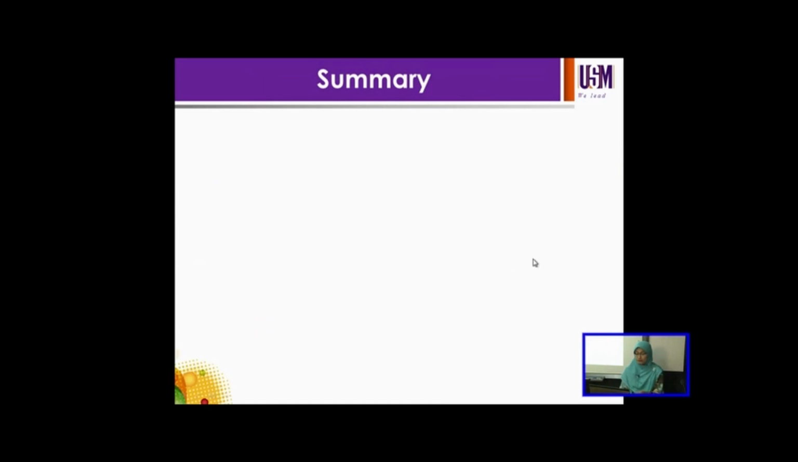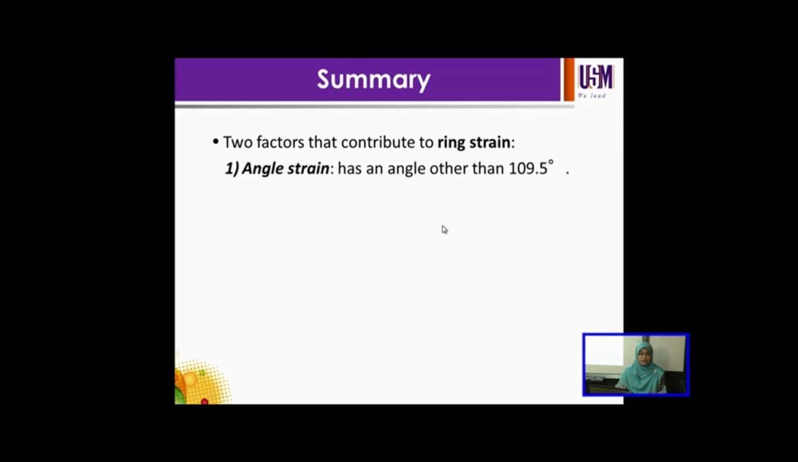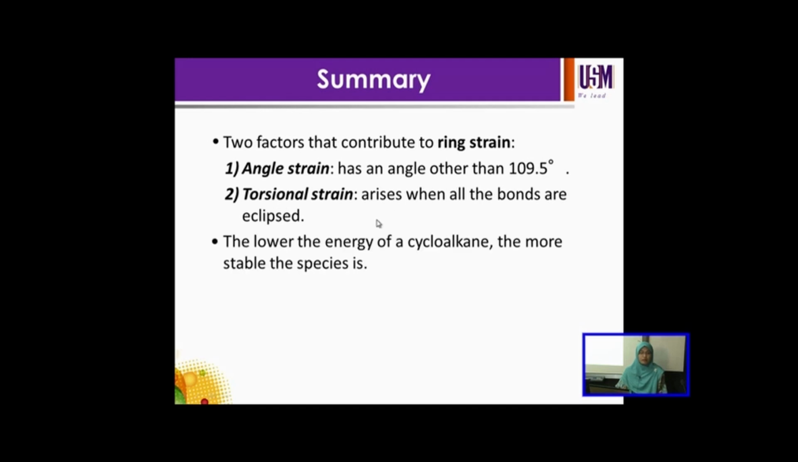As a summary, two factors contribute to ring strain. First, angle strain. This is caused when the bond angles differ from the optimum angle, which is 109.5 degrees. So it can have either a smaller or a larger angle than 109.5 degrees. Second, torsional strain, which arises when bonds are eclipsed or parallel to each other. And the lower the energy of the cycloalkane, the more stable the species is.